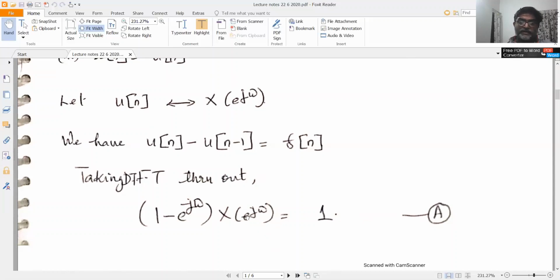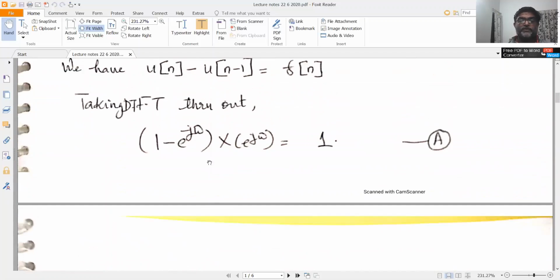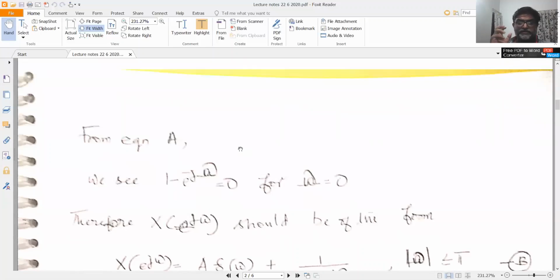Now you cannot write X of e power j omega is equal to 1 by 1 minus e raised to minus j omega. That would be wrong, because if you evaluate this at omega equal to 0, this becomes 0, and X of e power j omega would be 1 by 0. So that's a division by 0. So it does not converge. You cannot evaluate that, therefore. However, you have to do this in some other manner.